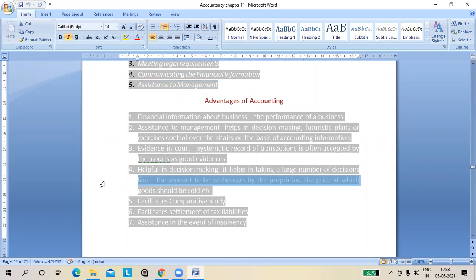Now, advantages of accounting. First advantage, financial information about the business: through the accounts you will be able to know the performance of a business. Like whether we are in profit or loss, where we are standing, what the assets and what the liabilities are. Second, again, assistance to management. Through the accounts, management can take decisions about what we have to do in the future. And again, I'm telling you, plans are always made for the future, but on the basis of the past.